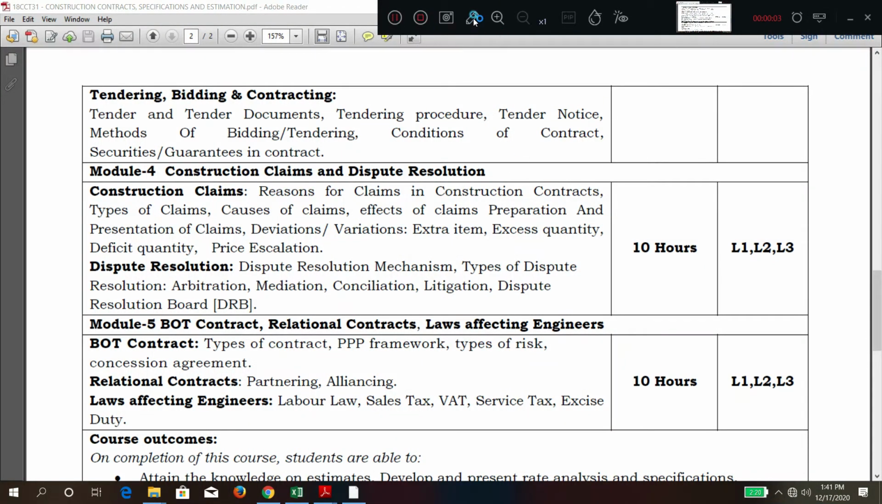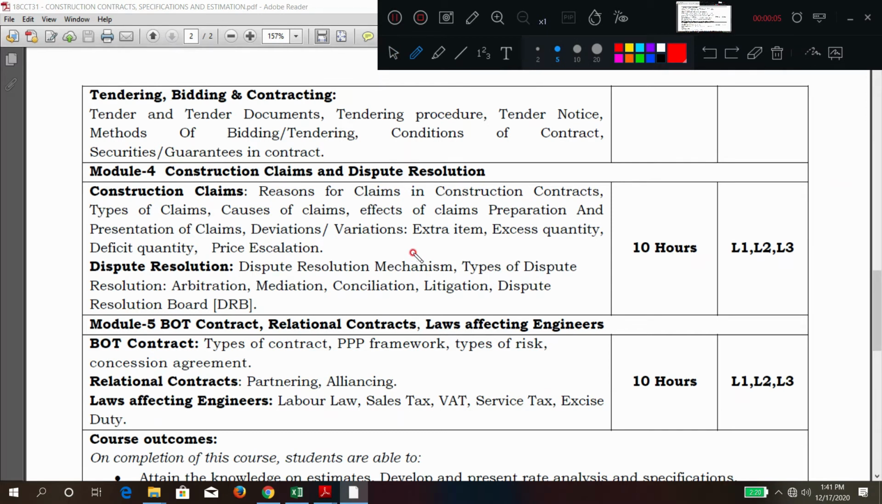Good morning. Today in this class we are going to discuss this portion. So till now we have completed reasons, types, effects, preparation. We have completed these things. In this class we are going to discuss what we mean by deviation and variation.